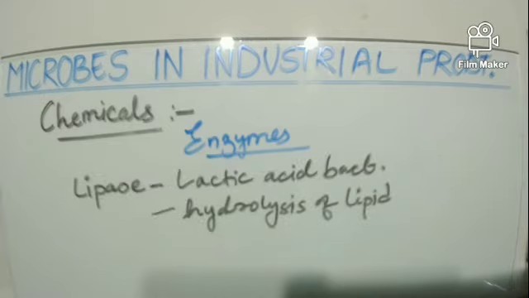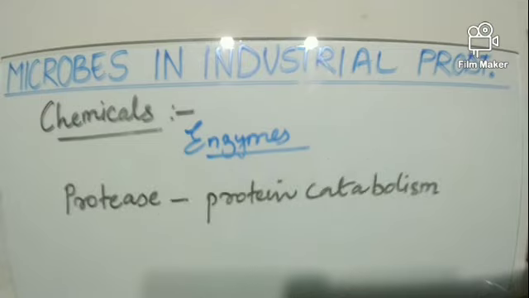This lipase enzyme is produced by lactic acid bacteria, and this lipase enzyme is useful in hydrolysis or breaking down of lipids. Now this helps to break down lipid or fats so as to release energy. Pectinase. This pectinase enzyme is involved in protein catabolism, that is breakdown of complex proteins into simpler peptides.